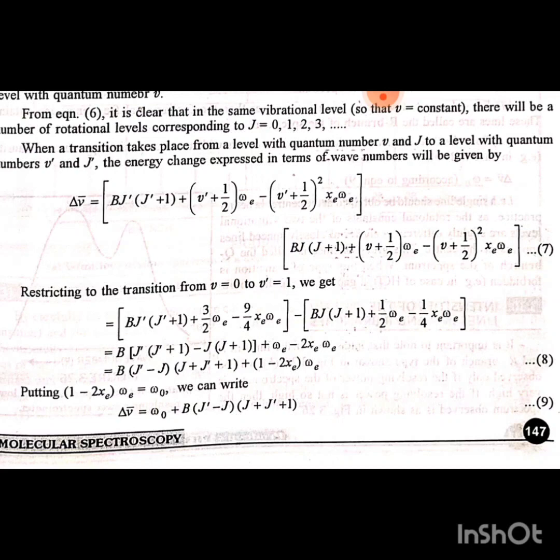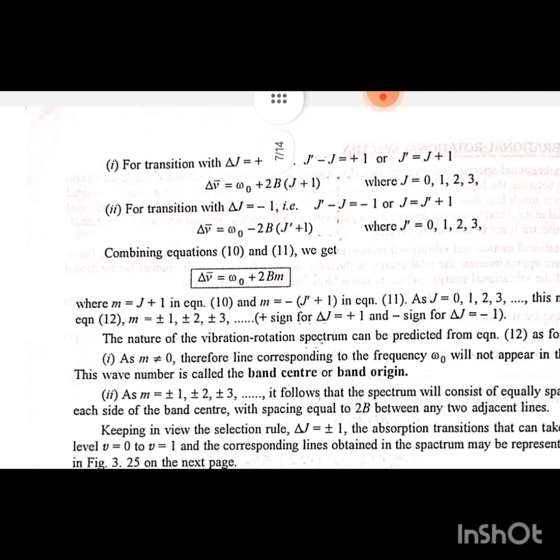We can write the wave number Δν̃ = ω0 + b(j' − j)(j + j' + 1). For a transition with Δj equal to plus 1, that is j' − j equal to plus 1, or j' equal to j plus 1, the wave number is equal to ω0 + 2b(j + 1), where j is equal to 0, 1, 2, 3. For a transition with Δj equal to minus 1, that is j' − j equal to minus 1, or j equal to j' plus 1, the wave number is equal to ω0 − 2b(j' + 1), where j' is equal to 0, 1, 2, 3.